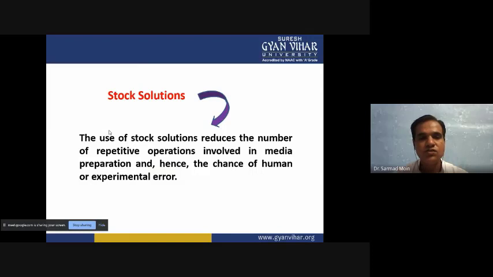Use of stock solution reduces the number of repetitive operations, because when you prepare media every time, weighing and dissolving the media composition in water takes at least half a day to weigh every chemical and then dissolve.